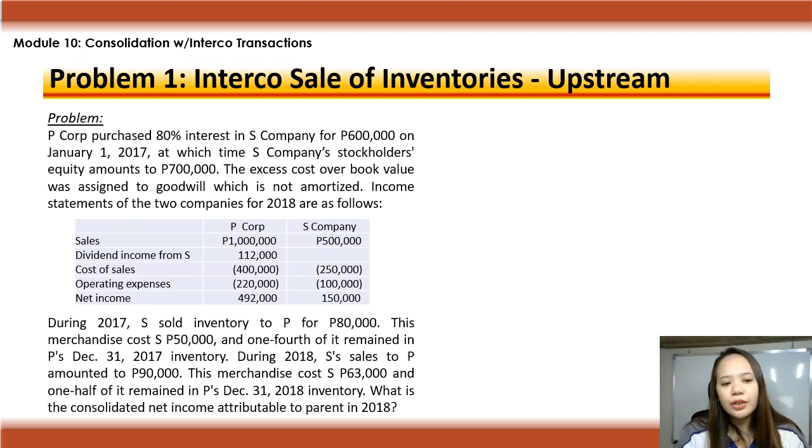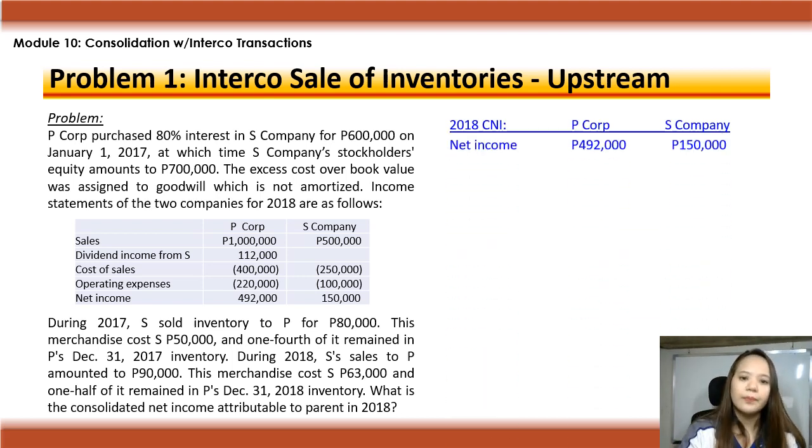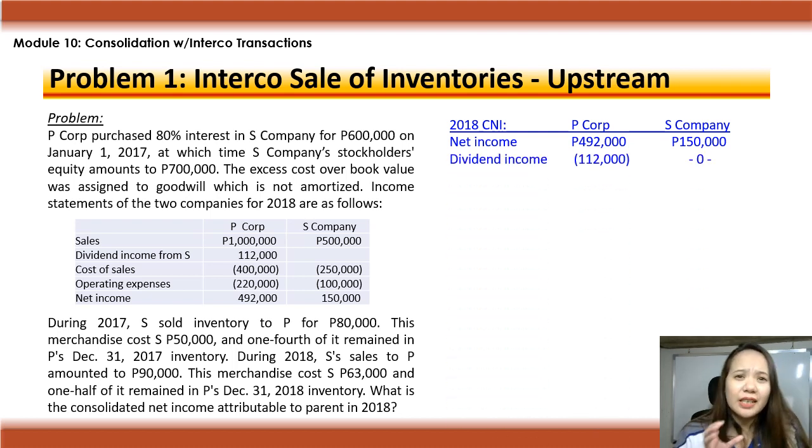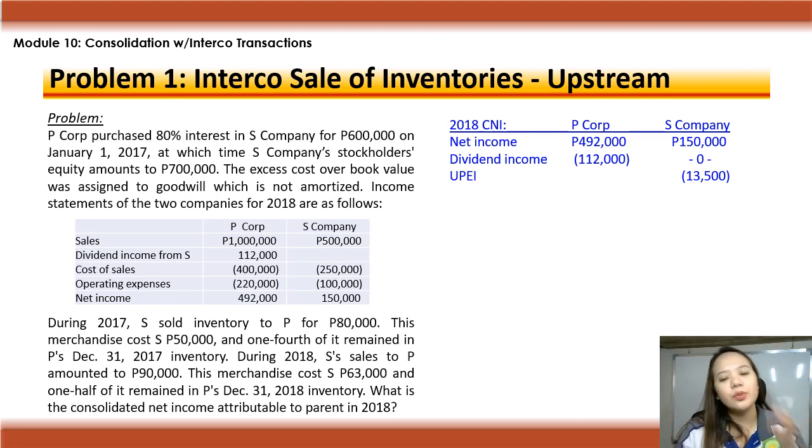Let's now compute for the consolidated net income attributable to parent in 2018. So first, we'll start from the net income. Given naman yan for 92,000 for P Corporation and 150,000 for S Company. Less the dividend income ni parent, 112,000 of course, minus the unrealized profit in ending inventory. Ima-minus mo siya dun sa column sa kung sino yung seller. Since upstream to, ang nagbenta si S, nagbenta siya papunta kay P company.